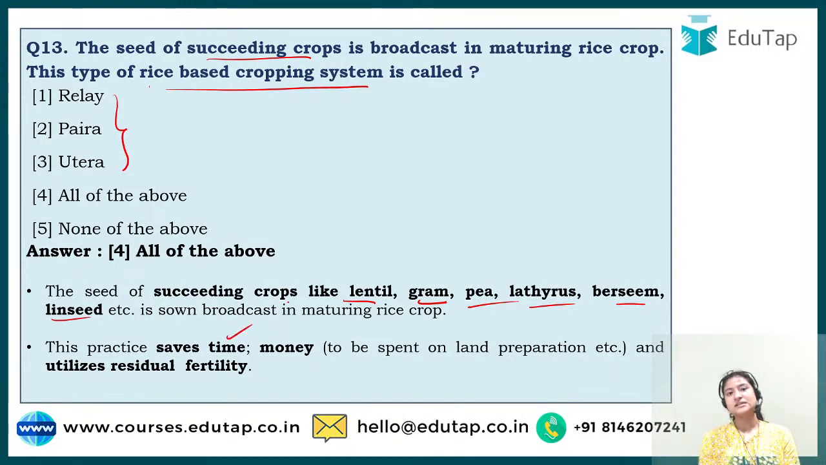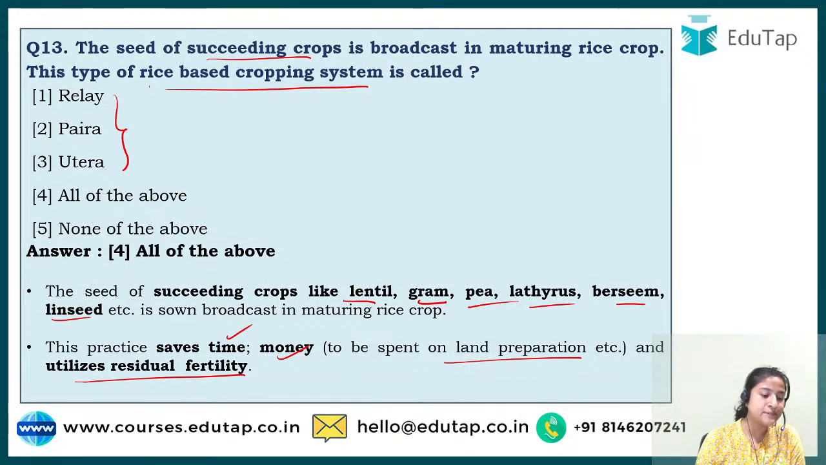First of all, time would be saved, because the seed would start germinating until this particular crop reaches maturity. Then it saves money to be spent on land preparation, because you have to do tillage and everything, and you have to prepare land. And it utilizes residual fertility. What is this residual fertility?